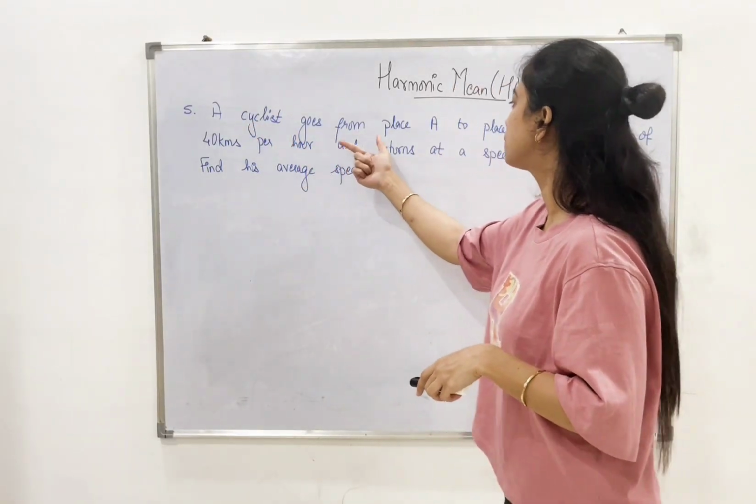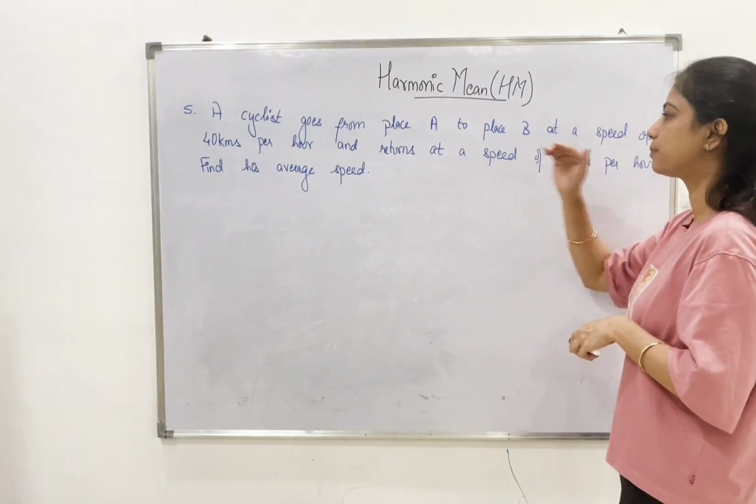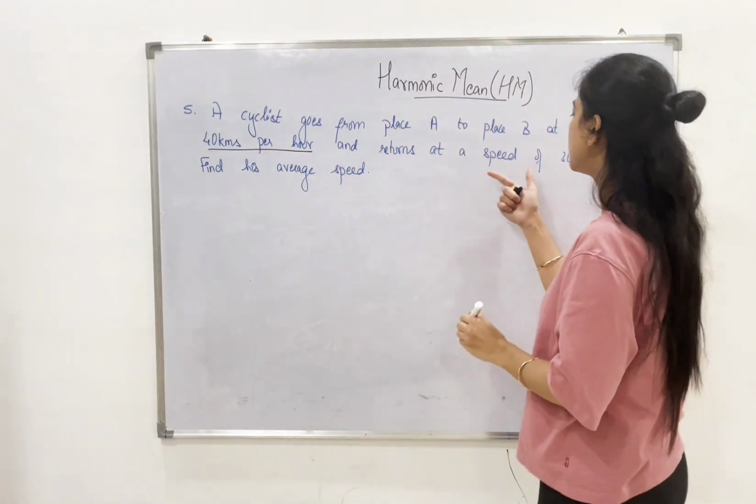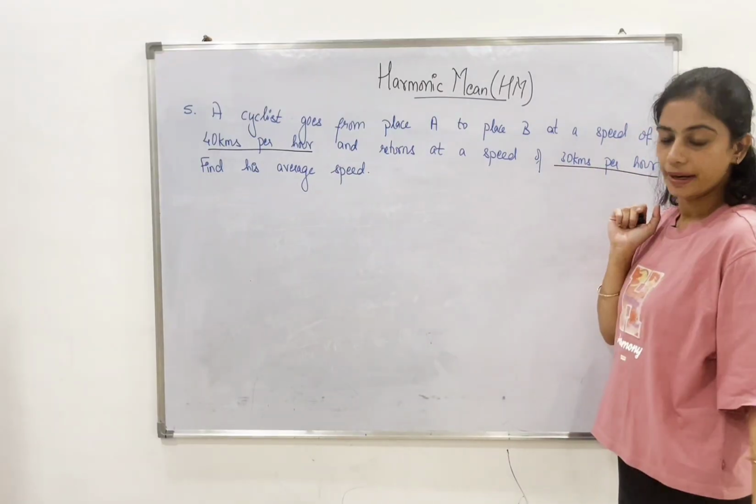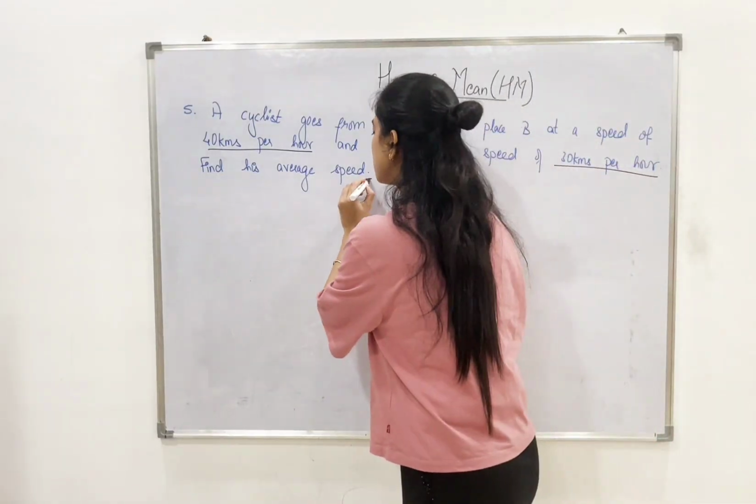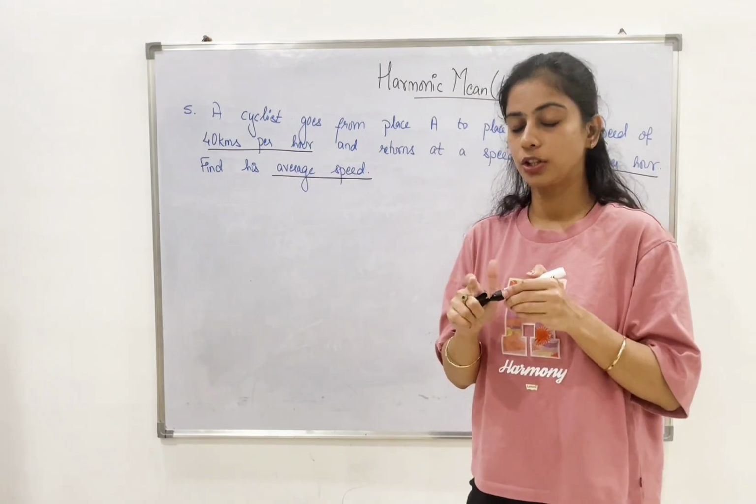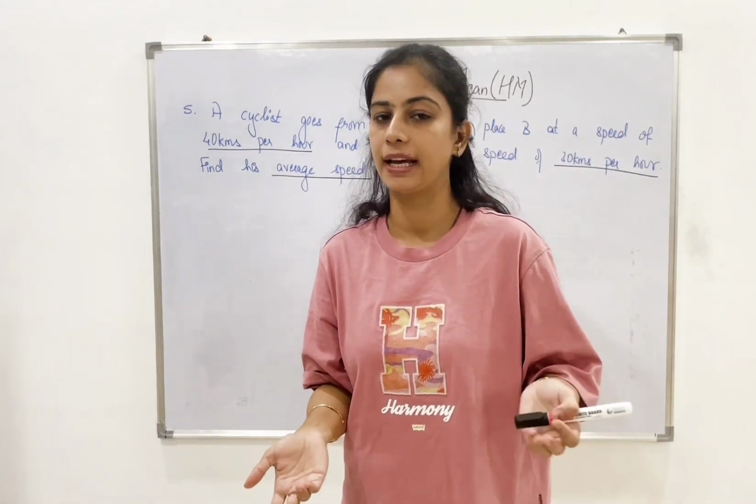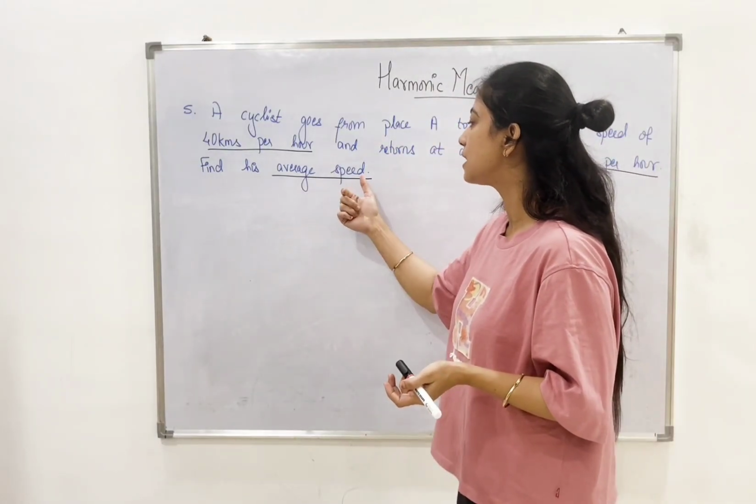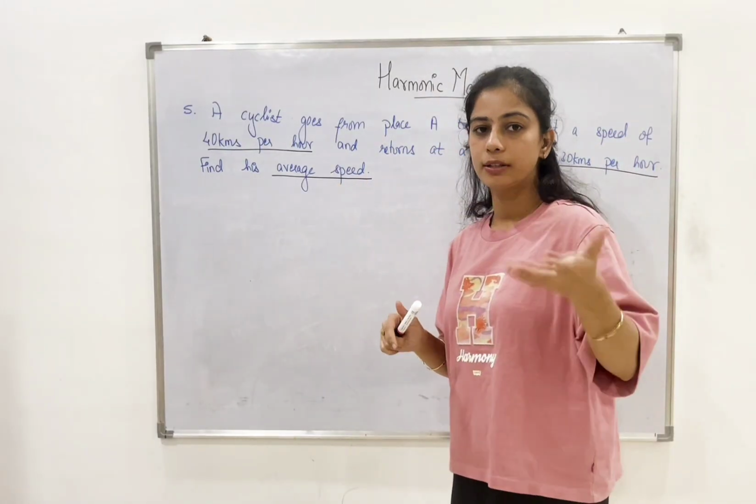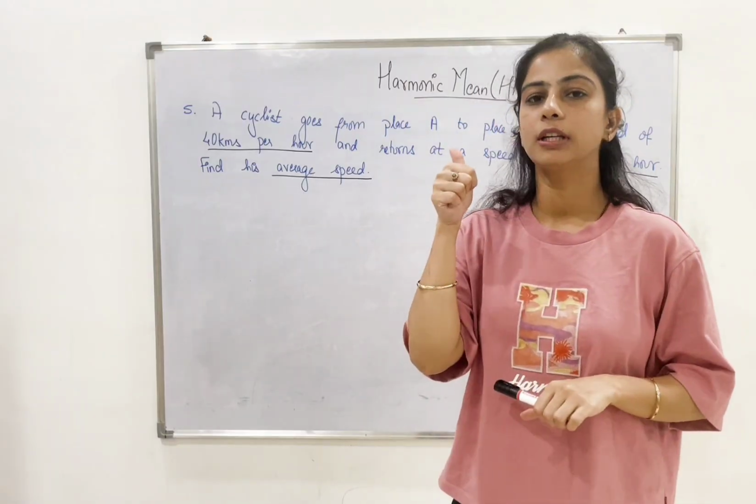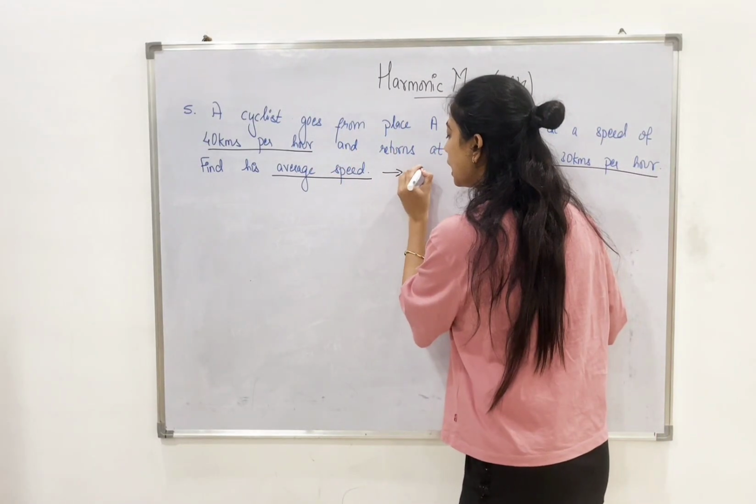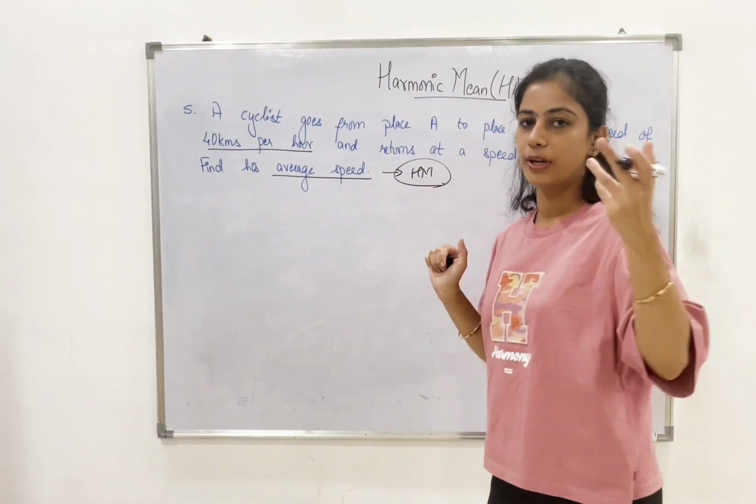A cyclist goes from place A to place B at the speed of 40 kilometers per hour and returns at the speed of 30 kilometers per hour. Find the average speed. So in this particular question, how will we know which average we need to apply? Since they have mentioned speed, as I have already discussed before, when they talk about distance, speed and time, we are supposed to use harmonic mean. So this is a way to remember.